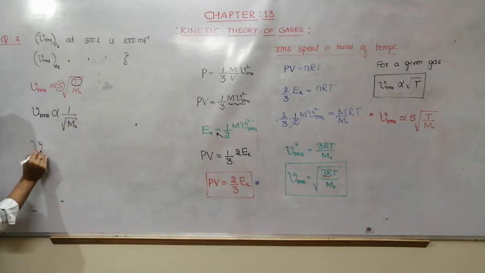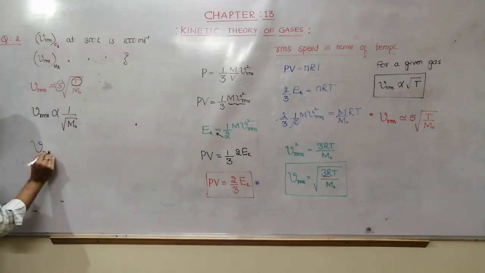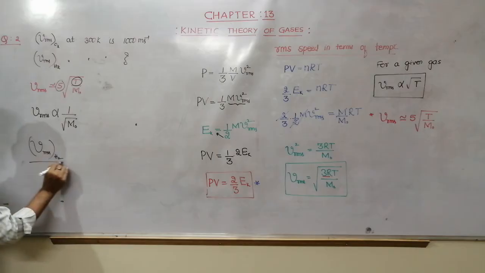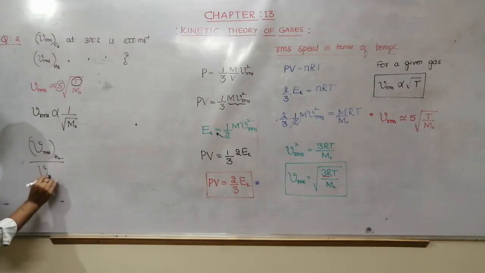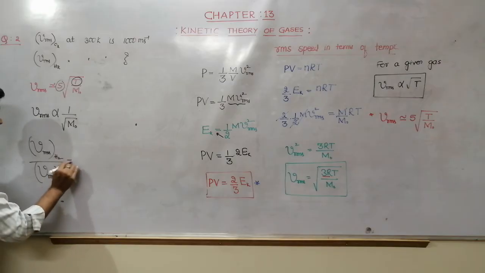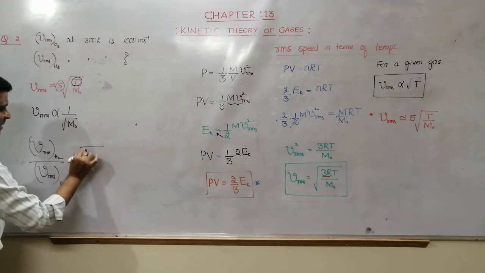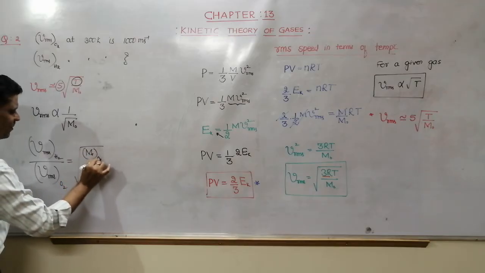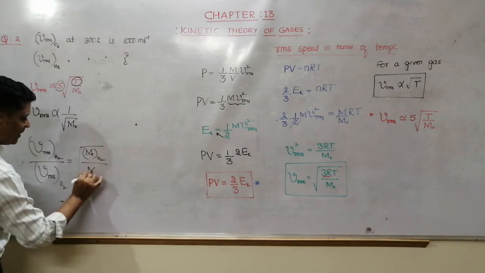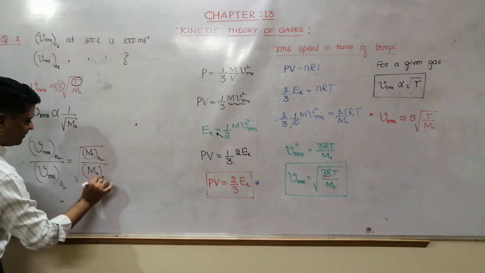So we want VRMS of hydrogen divided by VRMS of oxygen. This is root, and since inversely proportional, it is molecular mass of oxygen divided by molecular mass of hydrogen.